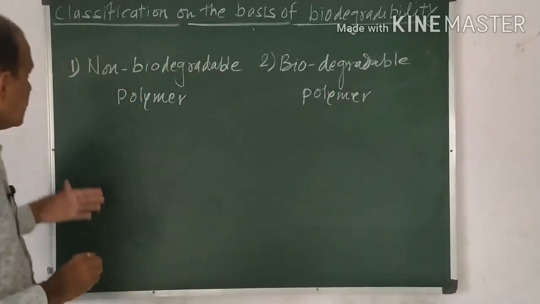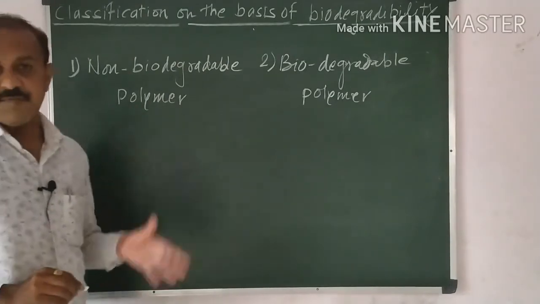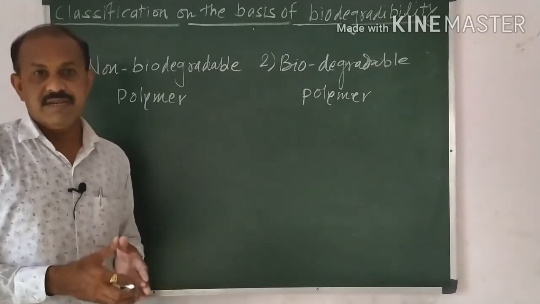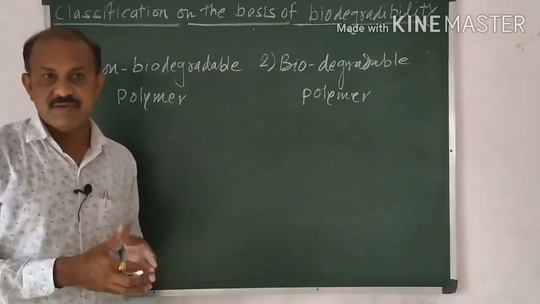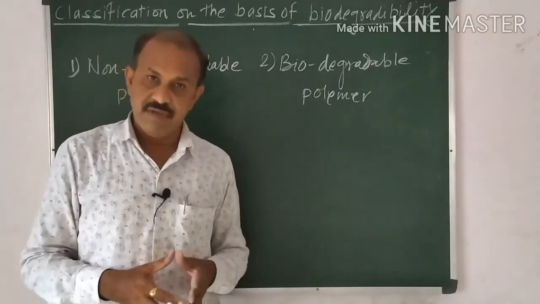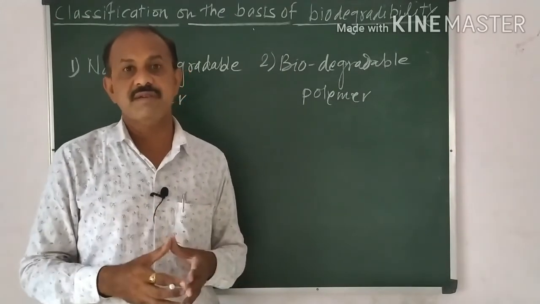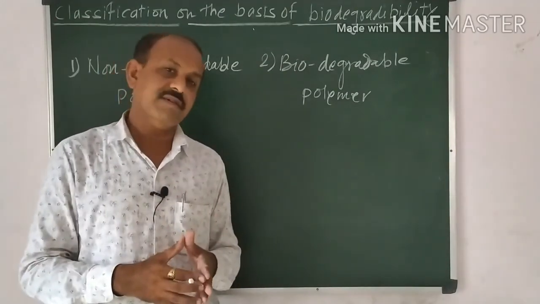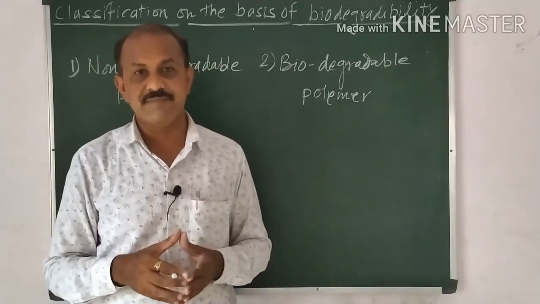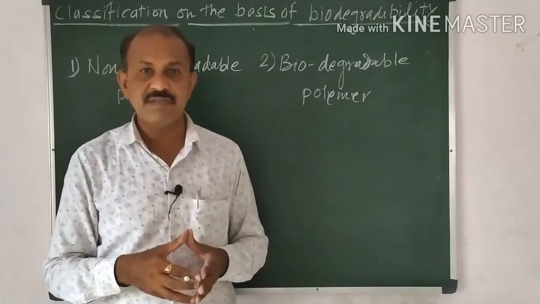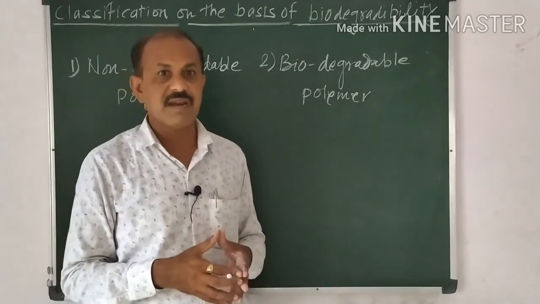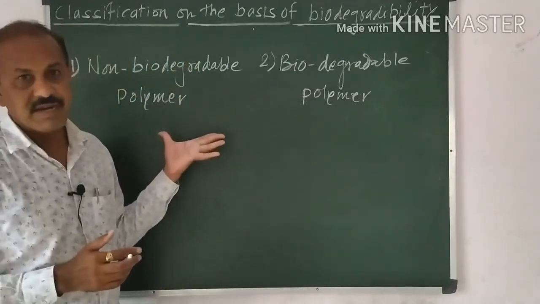Now see here, what are non-biodegradable polymers? These are polymers which are not affected by microbes, that means they are not affected by insects. Actually these polymers have a long life in nature. For example, polythene. In soil, polythene can live for 100 years as it is, so it has a long life. Such types of polymers pollute the soil as well as the atmosphere. So such polymers are called non-biodegradable polymers.